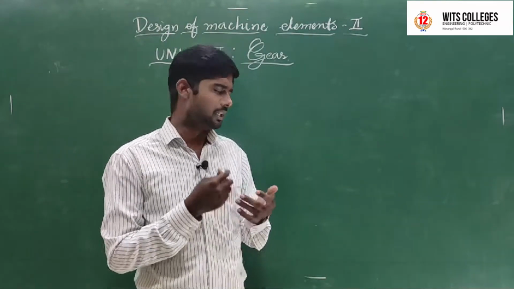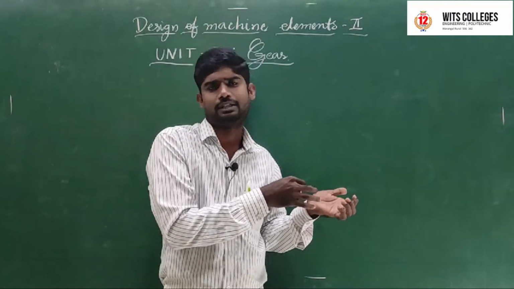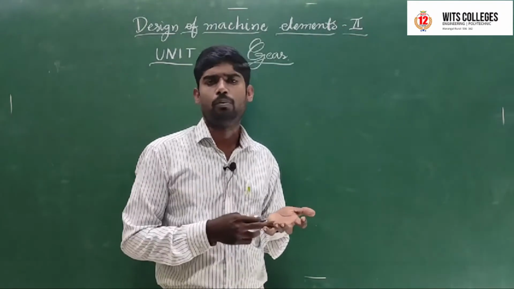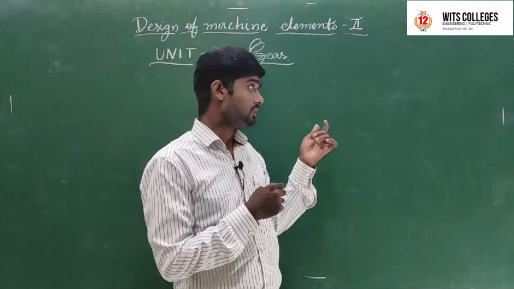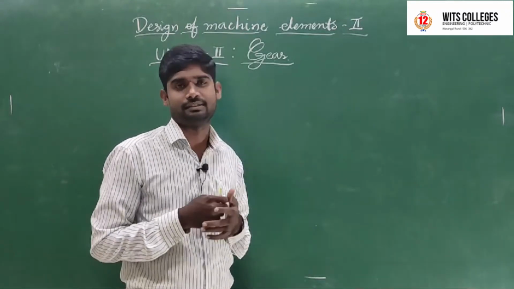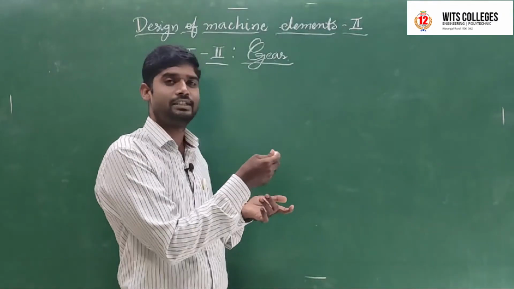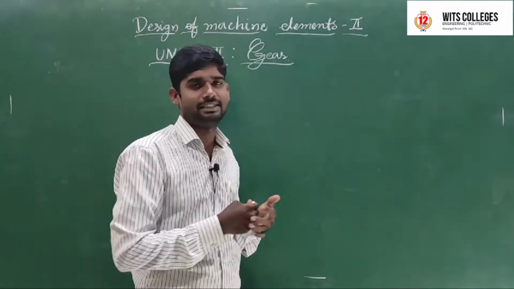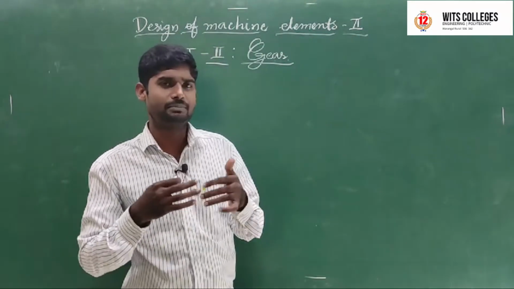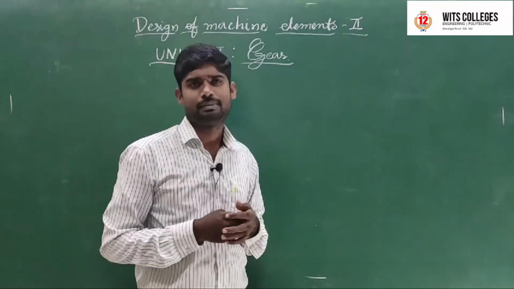First of all, what is a gear? Gears transmit the power from one shaft to another shaft, and belts, ropes and chains also transmit power from one shaft to another. But we use gears because in gears the slip percentage is less; there is no slip. In belts, some slip percentage occurs.